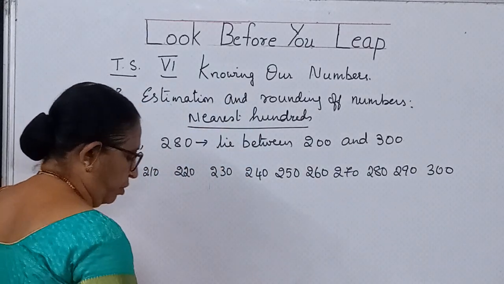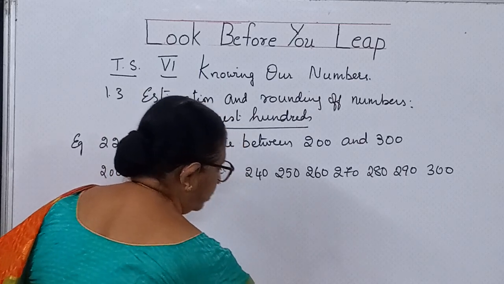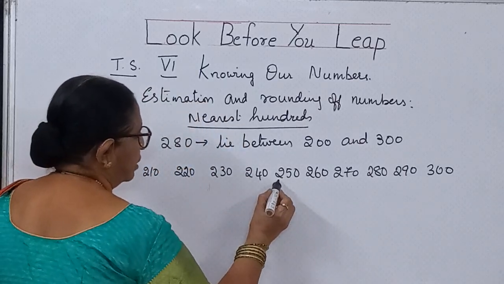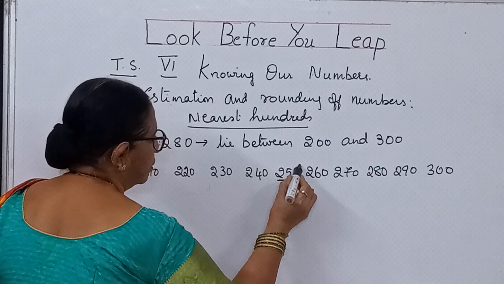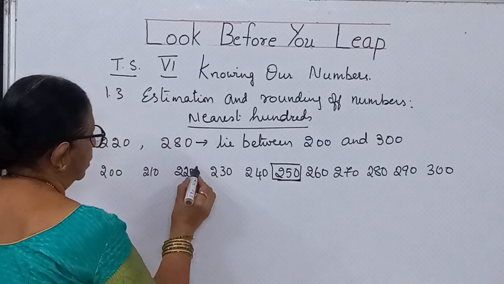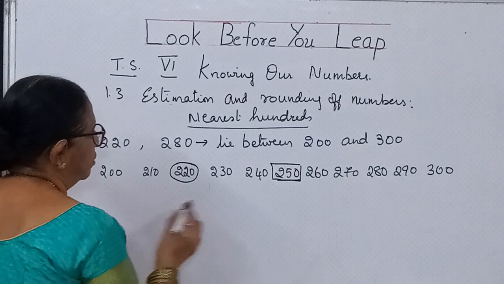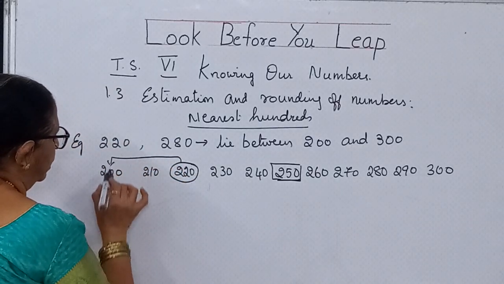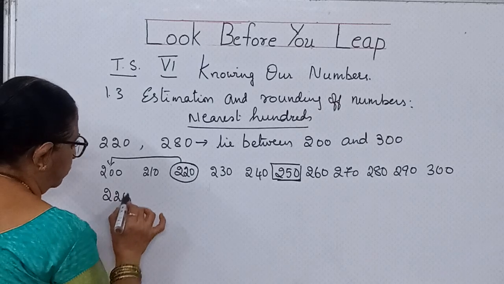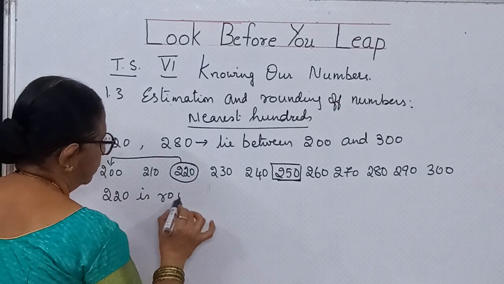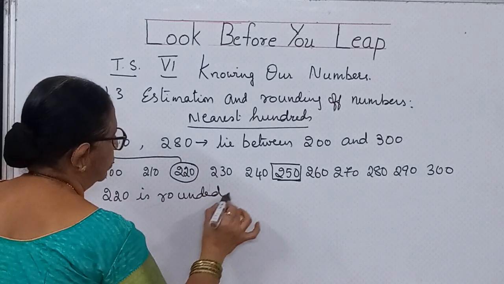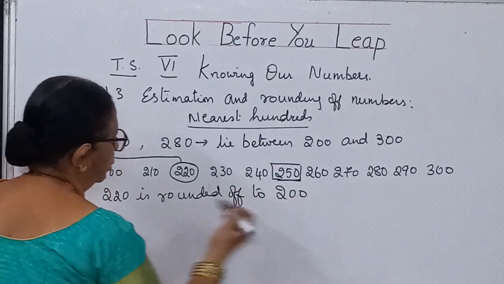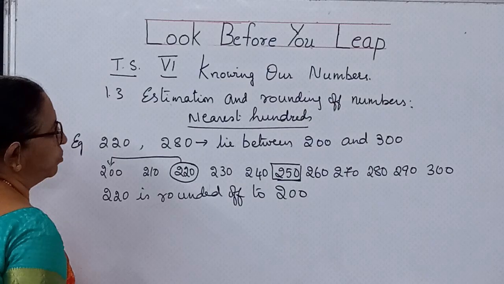Now here what you are going to do, you need to find out the values. 220. 220 is here. See, the center one is this. 250 is the center figure. So 220 is given here. It is less than center value. So 220 is rounded off to 200 because 220 is nearest to 200.